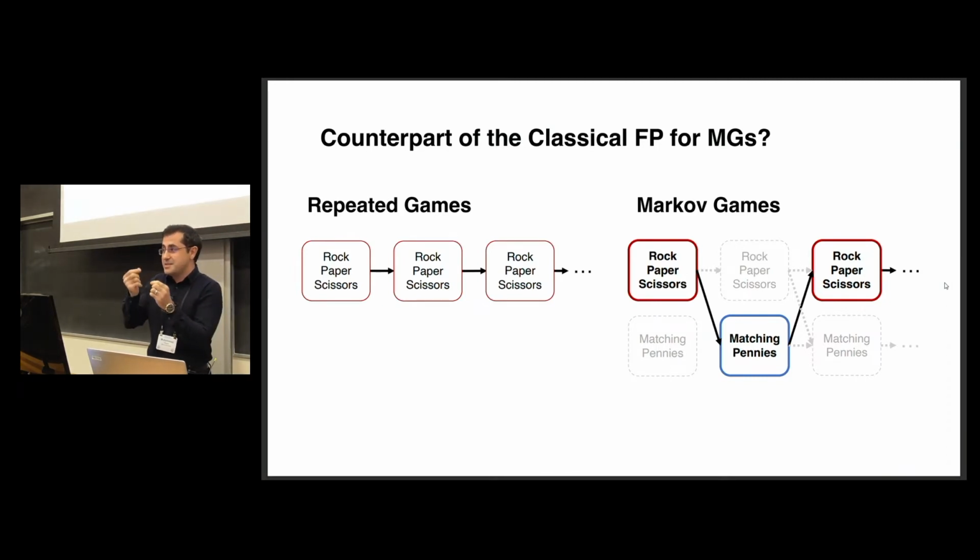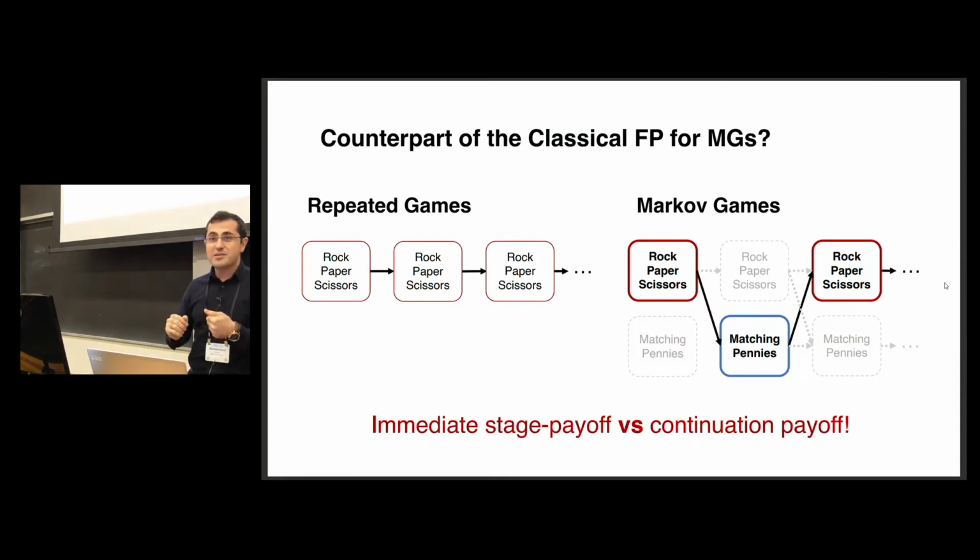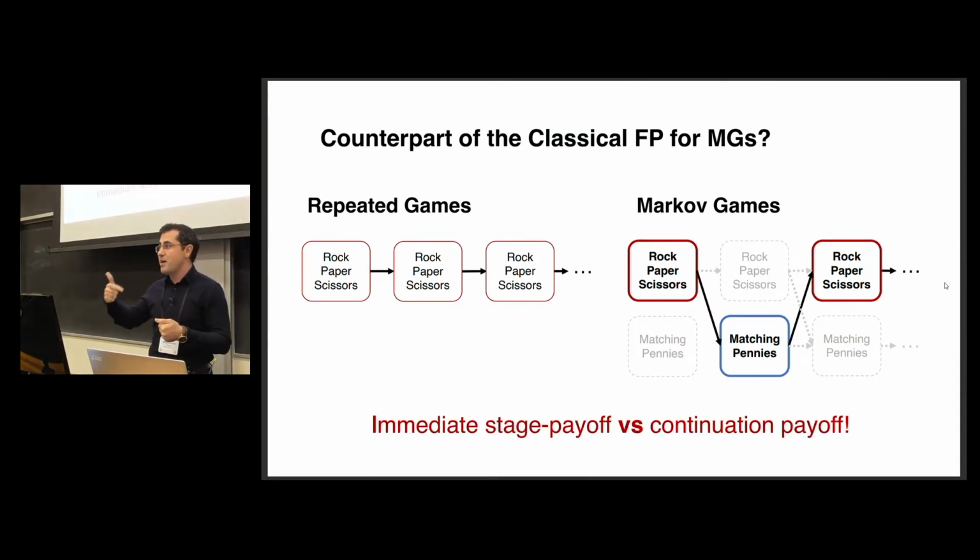On the other hand, since the player's action determines the next state, now players face a trade-off between immediate stage payoff and the continuation payoff. Why? Because some of the states might be more preferable for the players compared to the others. And now they need to decide whether they would like to get the immediate stage payoff or they would like to transition to a better state. And also, the continuation payoff will depend on their play in the future. This is ambiguous, how they are going to play.